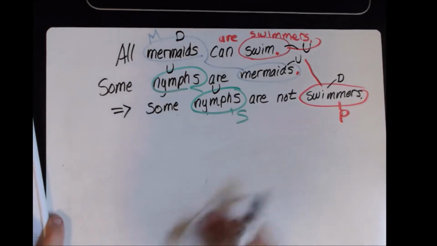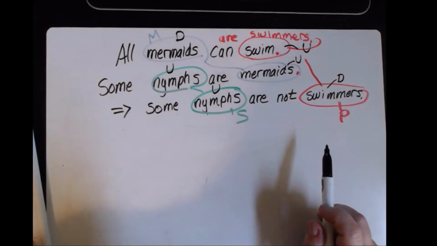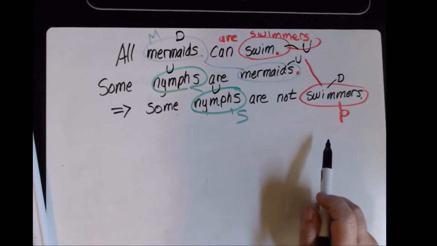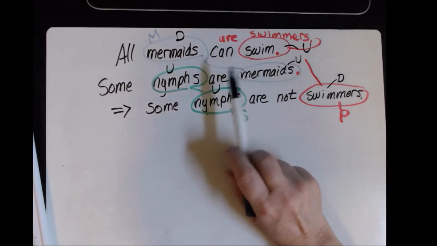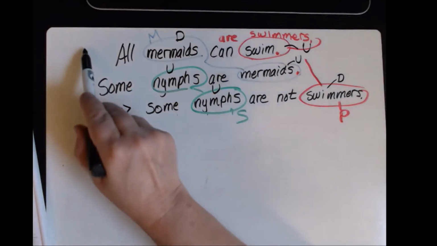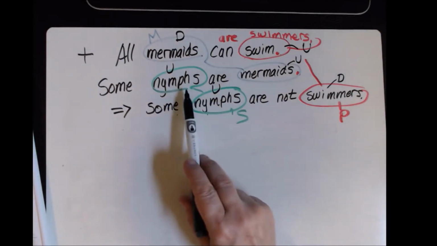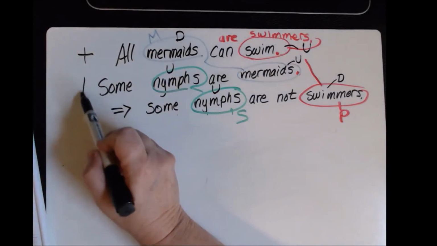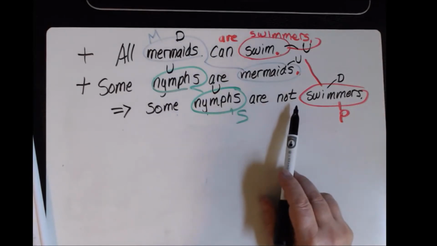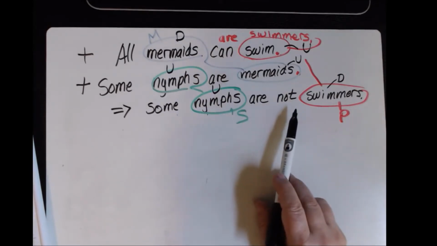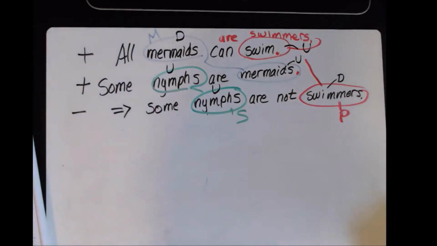All right, so we have everything labeled as distributed or undistributed. The last thing to do is to talk about whether the premises are affirmative or negative, and likewise for the conclusion. So all mermaids can swim. Am I making a positive statement of something equals something? Yes, I am. So this premise is positive. Likewise here, I'm making a positive statement about something is equal to something else. So it's also a positive affirming statement. Down here, some are not. Well, I'm actually making a negative statement here because I'm saying something is not equal to something else.